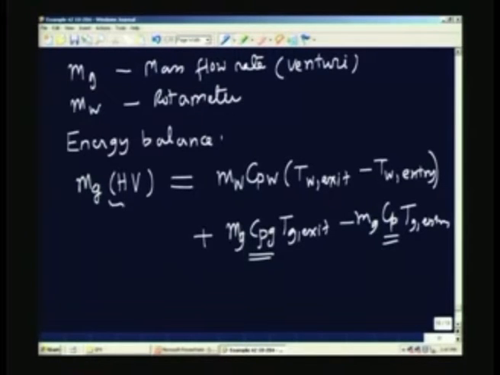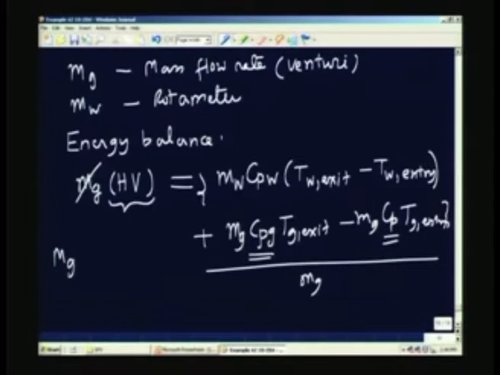So, all I want is heating value. So, that will be this entire thing on the right hand side. If I put a bracket like this divided by mg, I get the heating value for this. Of course, the mass of the gas consists of mass of fuel plus mass of air.